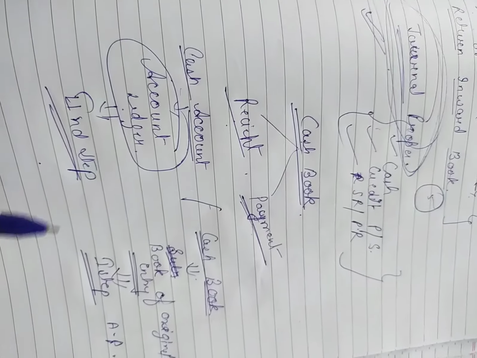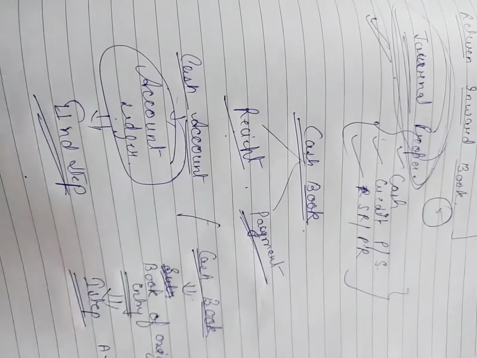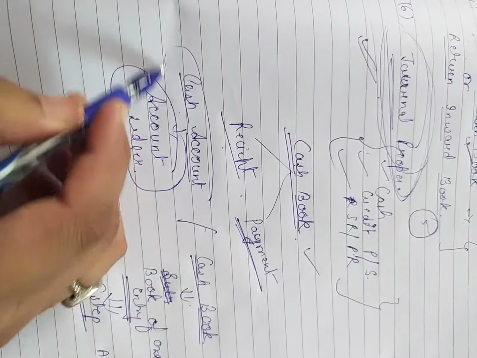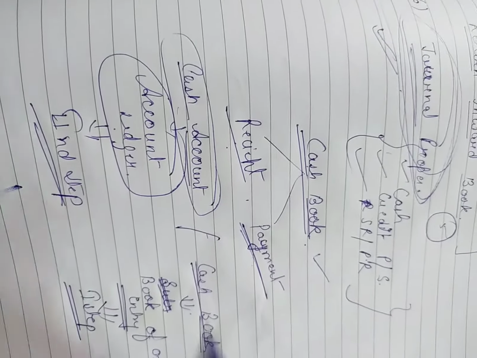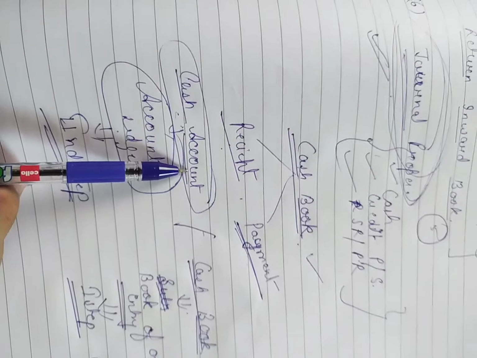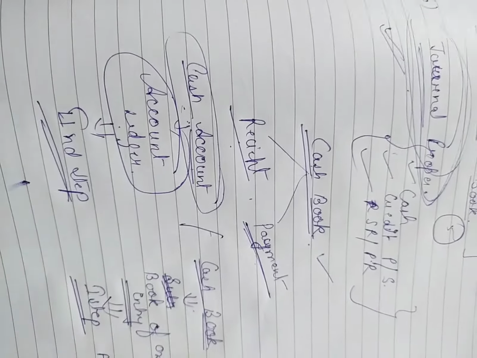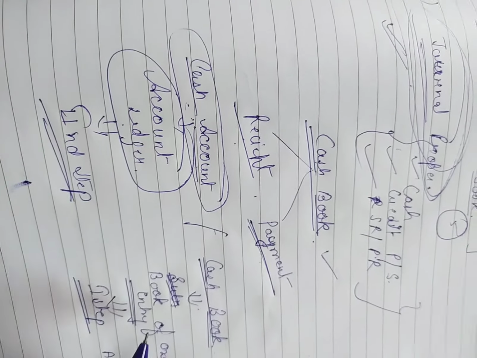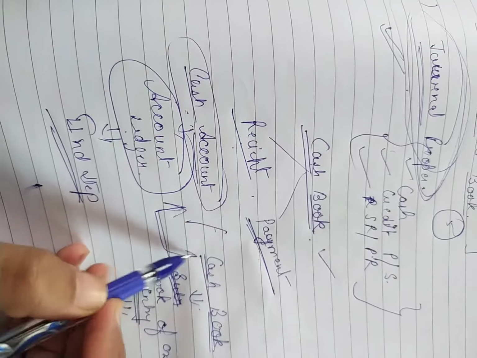So when we are making the journal, it means if you are following the journal instead of preparing a cash book, you will also maintain a cash account. अगर हमने जर्नल में कैश की सारी एंट्रीज कर रखी है तो we will have to prepare a cash account. इसका मतलब हमें एक कैश अकाउंट प्रिपेयर करना ही पड़ेगा. ओके, and if we are preparing cash book instead of making journal entries, then there is no need to prepare any type of cash account.